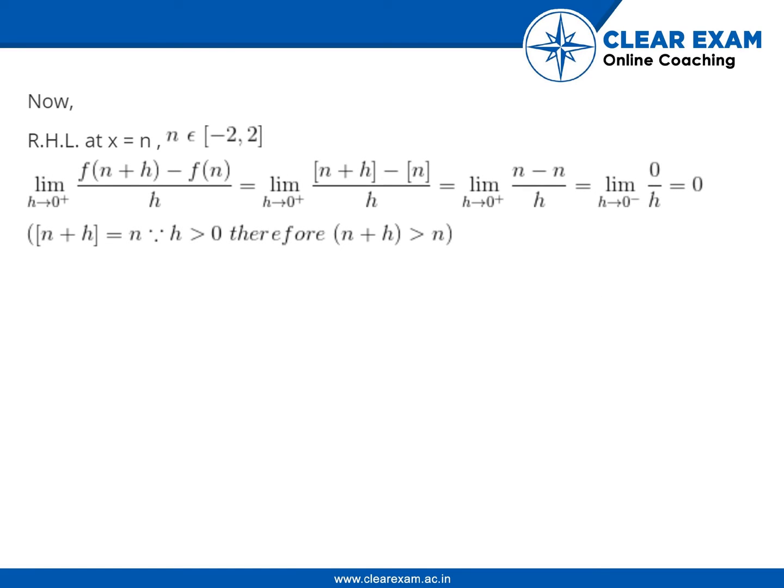Now, right hand limit at x is equal to n, where n belongs to [minus 2, 2]: limit of f(n plus h) minus f(n) upon h where h tends to 0, is equal to limit of [n plus h] minus [n] upon h, is equal to limit of (n minus n) upon h, is equal to limit of 0 upon h, is equal to 0. [n plus h] is equal to n since h is greater than 0. Therefore, n plus h is greater than n.